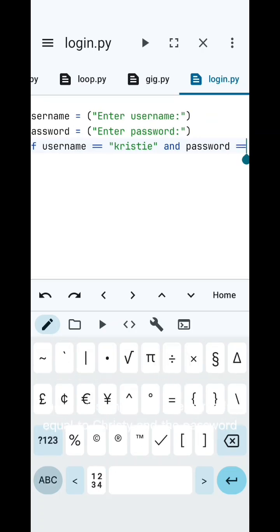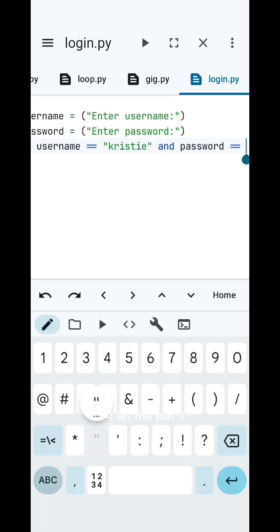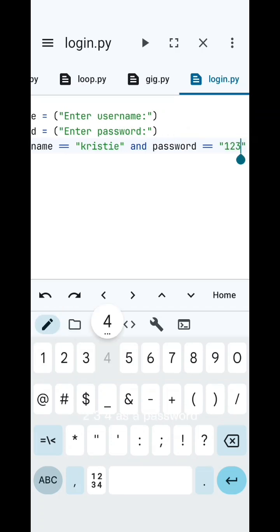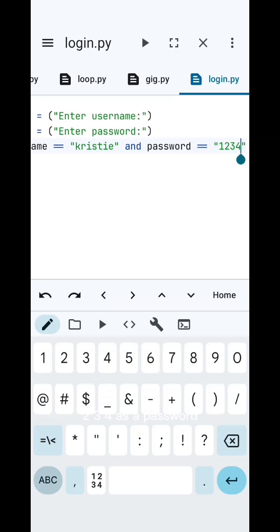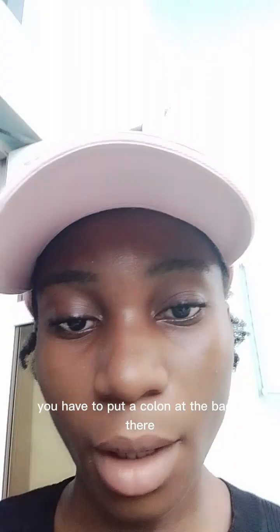So here our username is equal to Christy, and for the password, let me put 1234. Let me put 1234 as a password. And always remember, whenever you're using the if statement, you have to put a colon at the end there.